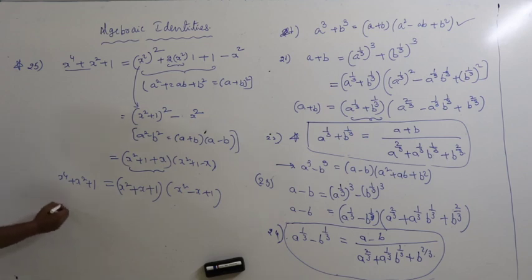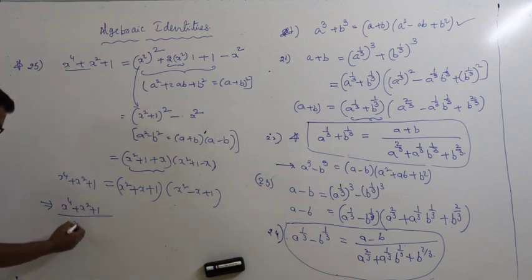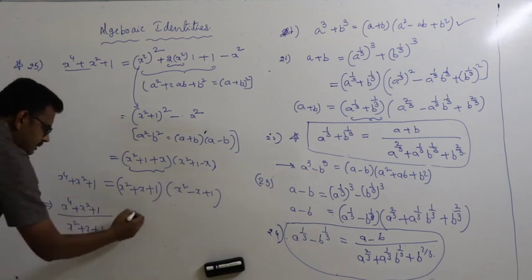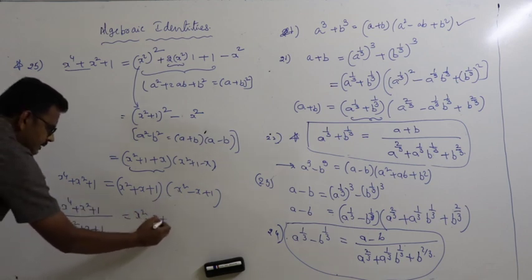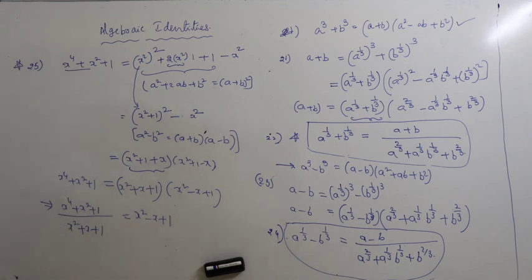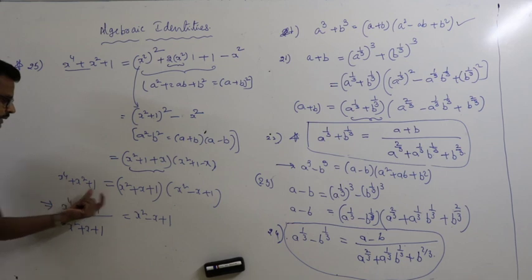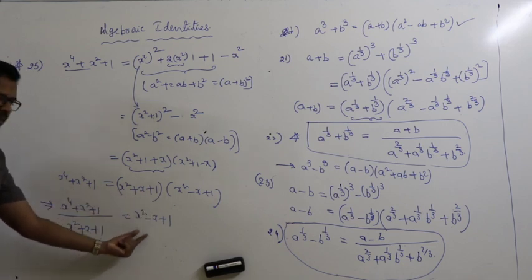So x power 4 plus x square plus 1 divided by x square plus x plus 1 is equal to x square minus x plus 1. This is the result. Sometimes the question is given like this, find the value of this. If you know how to factorize this, you will get the answer.